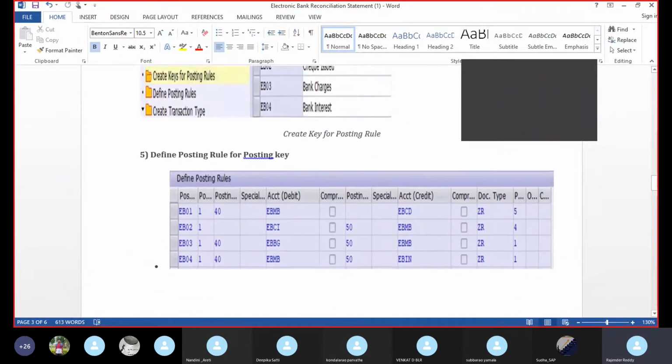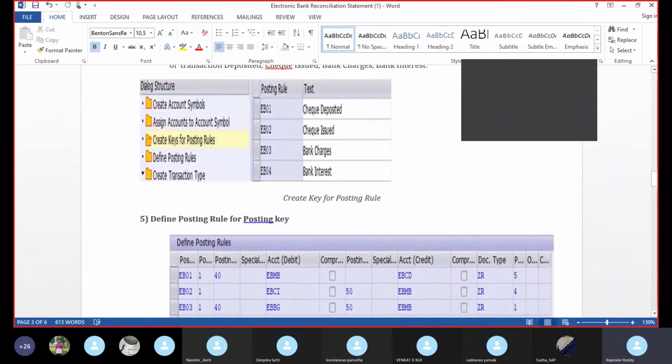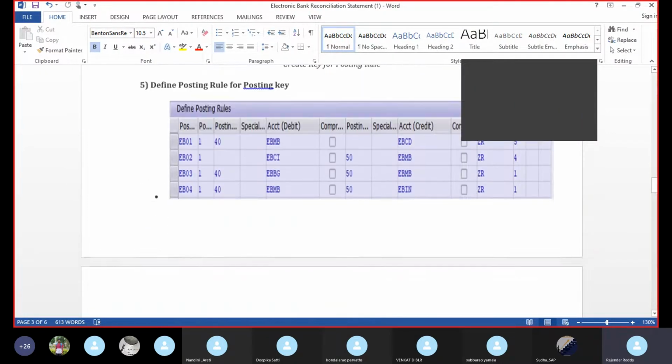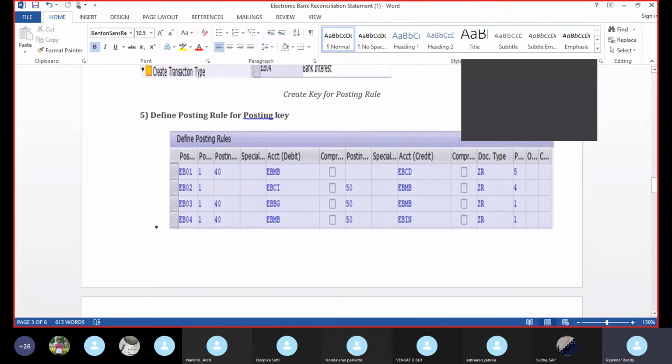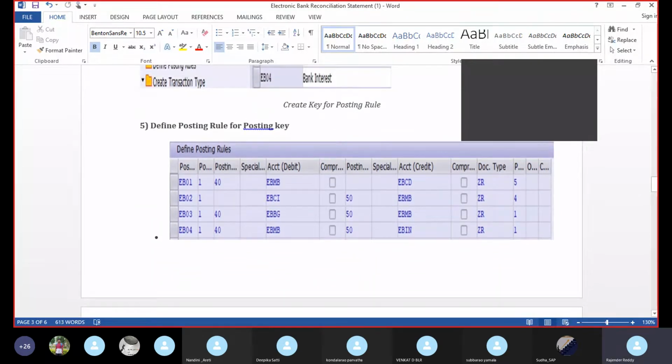Based on the posting rule. What are the posting rules? First one is EB01, the check deposited. Check deposited means what is the entry here? Main bank account debit, incoming bank account credit. Based on the transaction, which account needs to be debited and which account needs to be credited, we need to give those transactions here. There are two sides, account debit and account credit.